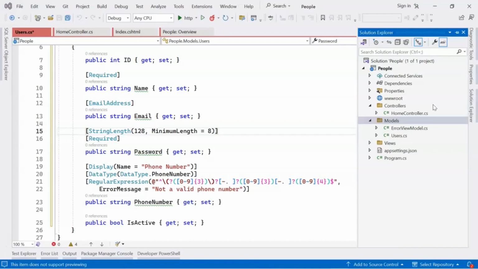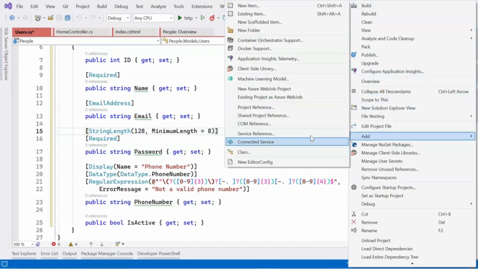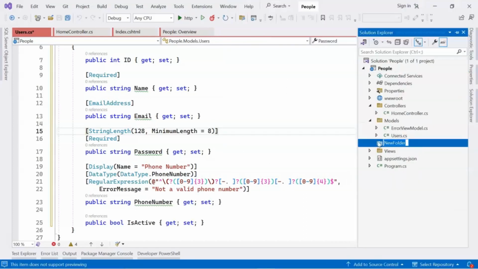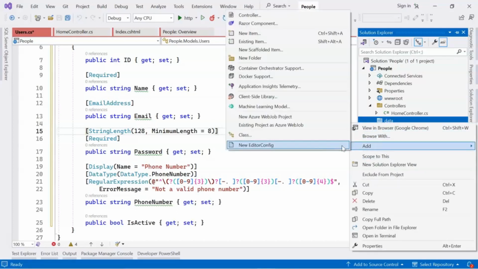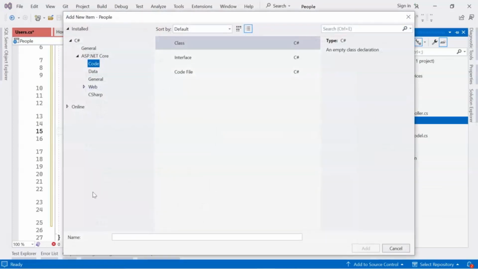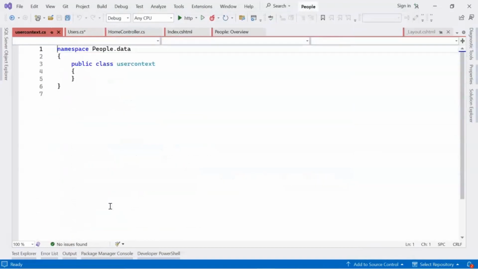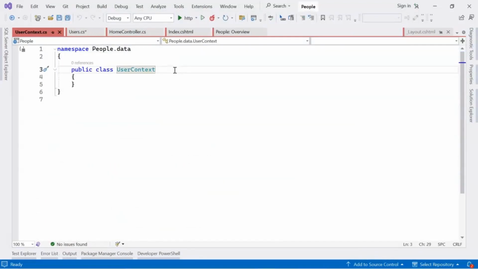Now let's create a user context class. This is used for the Entity Framework. So we will create a folder with the name data and we'll add a class in it. We will implement DbContext.